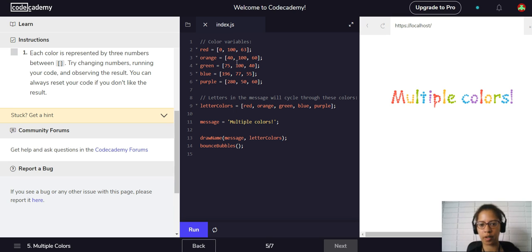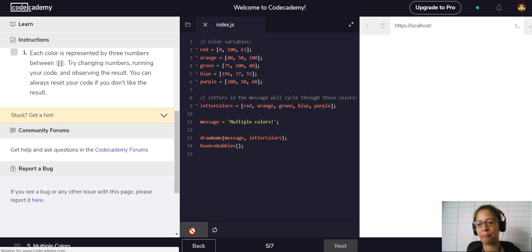Okay, let's see, what do we got here? We've got orange. So let's change this to 50. Oops, 50. Change this to 100. So orange, so the U is orange, and the L is orange, and the O here is orange. I can't touch them because of the bounce bubble effect, but you can see how they change in a sec.